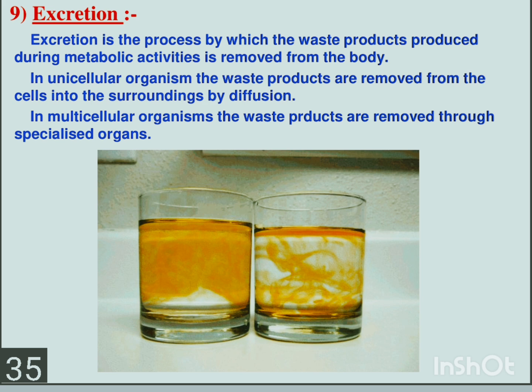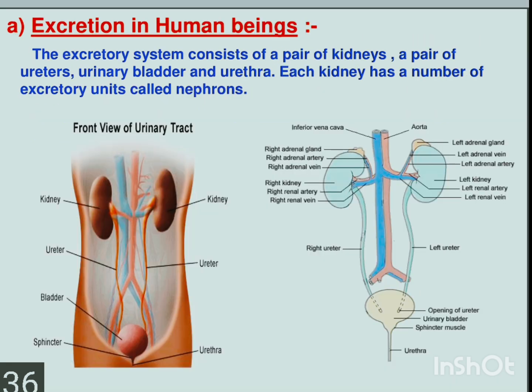Hope you have understood the meaning of excretion. Excretion is nothing but removal of waste products from the body, or the waste removed from all parts of the body after eating, digestion, transportation or respiration. Whatever waste is removed, that waste is removed from the body through the process called excretion. Excretion in humans happens with a pair of kidneys.